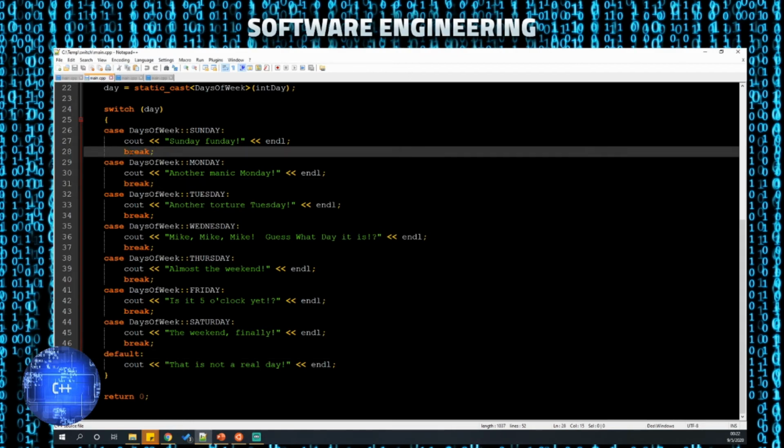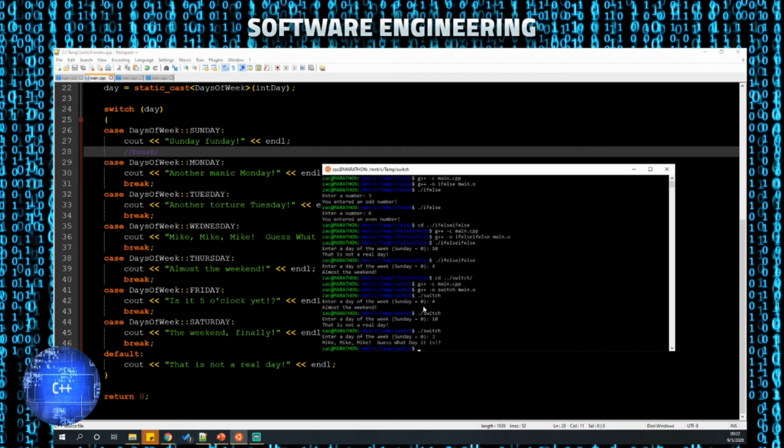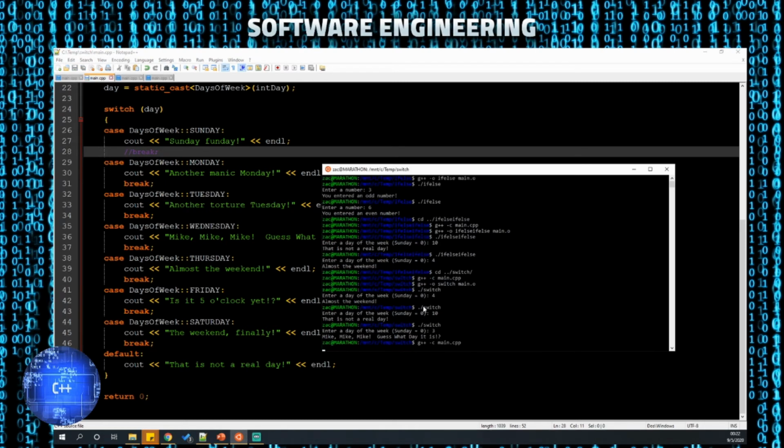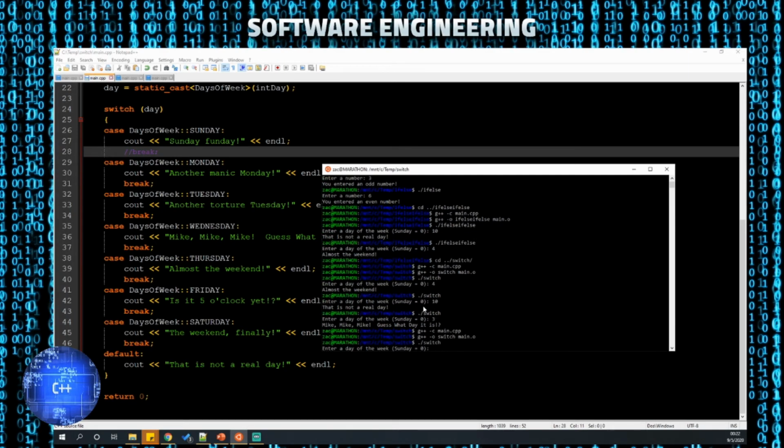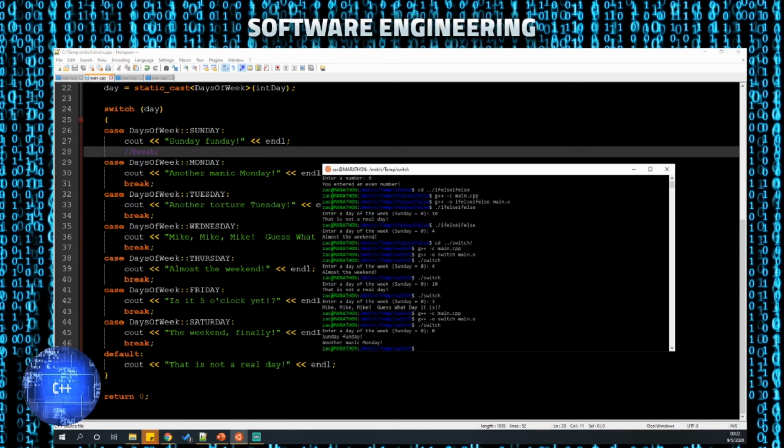Just to show you what happens, say I comment this break out. So if I now put 0, notice that it executes what's in Sunday as well as what's in Monday. Without the break, it's going to fall right into the next case.